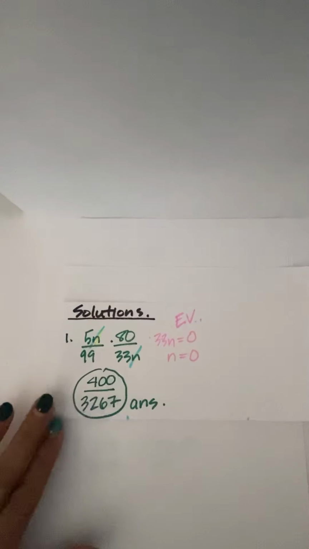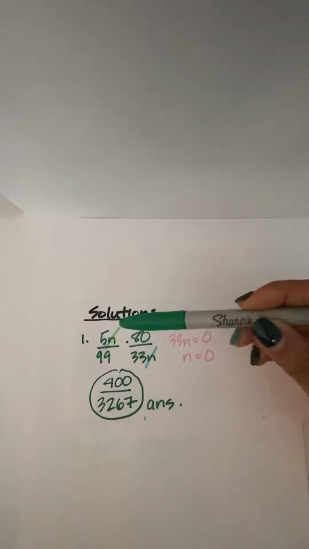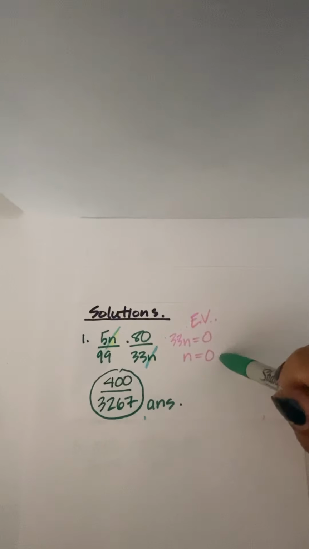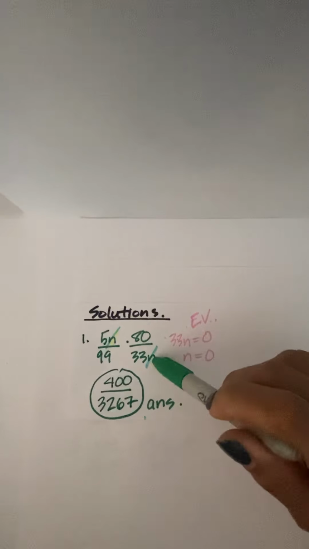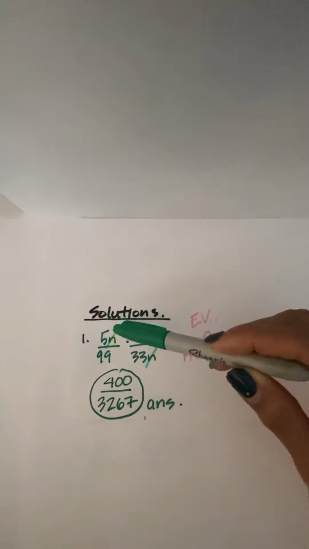All right, so here is problem number 1. So I worked it out already. So the first thing I did was I looked for my excluded value, which was 0, based on this n right here. Then I noticed that 5 and 33, nor 5 and 99 had anything in common. The same for 80 and 33 or 80 and 99.